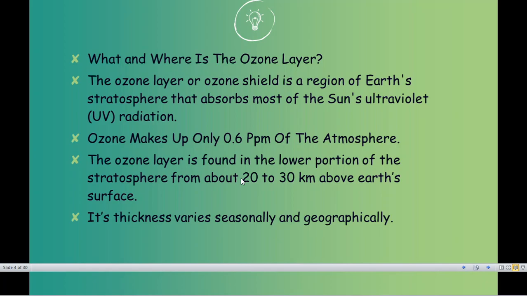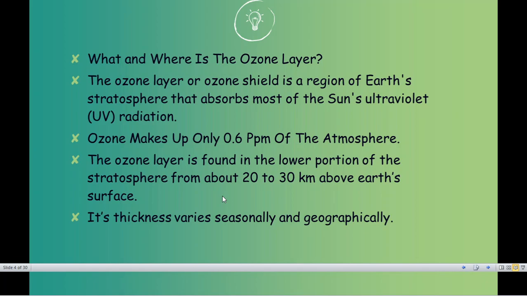Basically it is considered that ozone is around 20 to 30 kilometers above the earth's surface level. It is that close to us. But in some areas it turns out to be far, and in some areas it turns out to be much closer. For example, if we go to the northern sphere of our globe, we'll find that the ozone layer, which seems to be 20 to 30 kilometers, is actually closer.